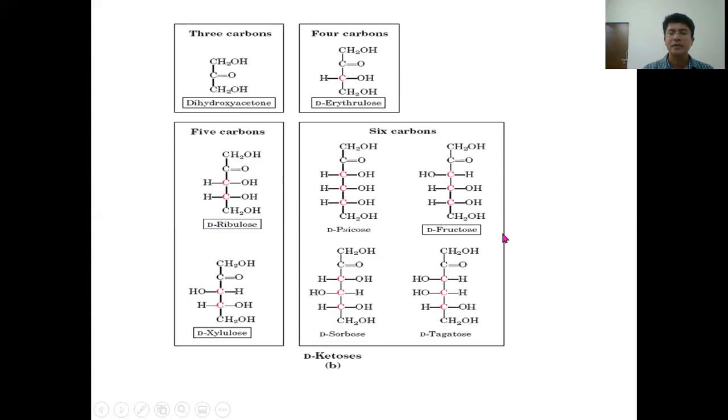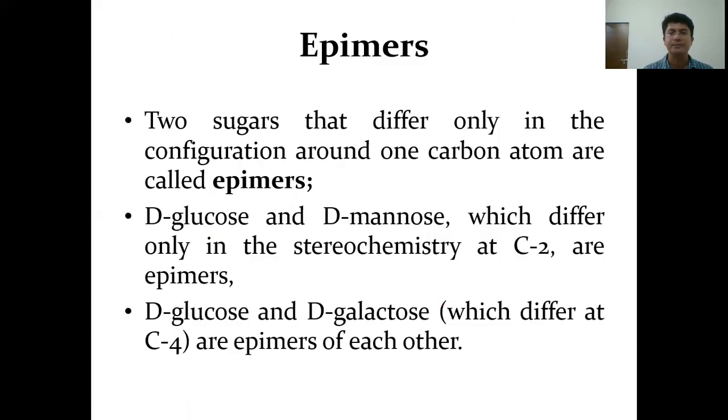6 carbon sugars are shown. Fructose is an example which has 3 chiral centers, and in this case 6 stereoisomers are possible. Others include tagatose, sorbose and psicose. These are examples of 6 carbon ketoses.